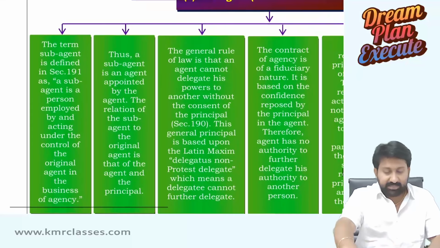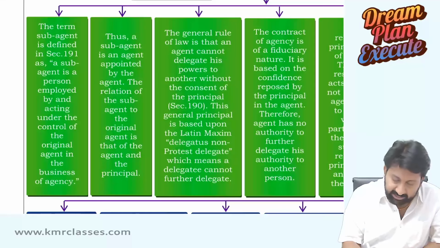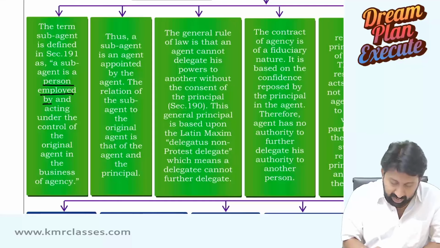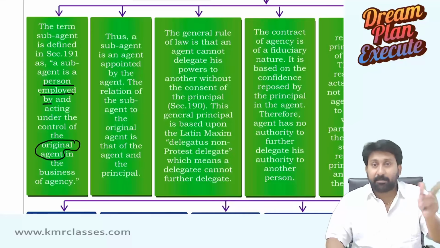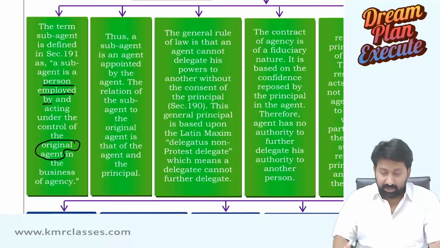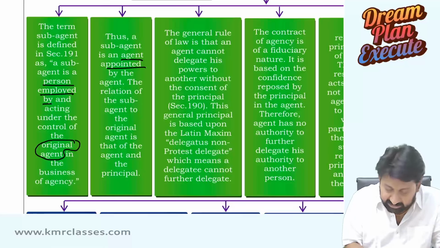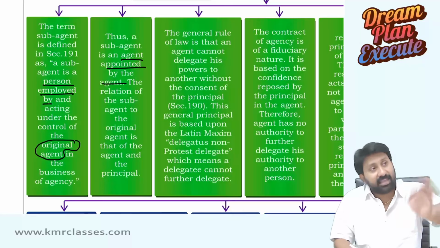The term sub-agent is defined as follows. A sub-agent is a person employed by and acting under the control of the original agent. So the agent appoints a sub-agent. Principal doesn't appoint a sub-agent; principal appoints a substituted agent. Thus, a sub-agent is an agent appointed by the agent.